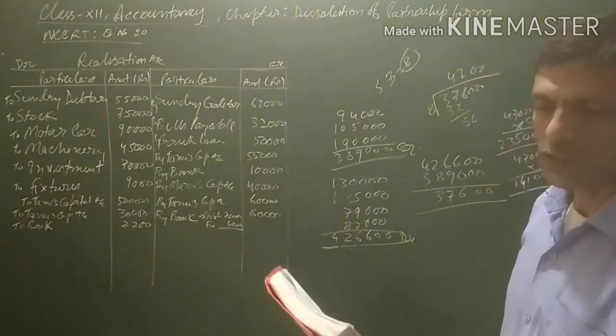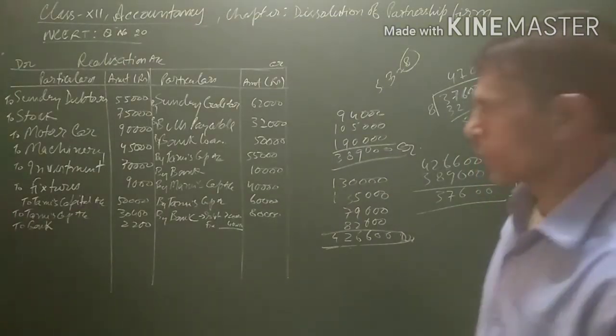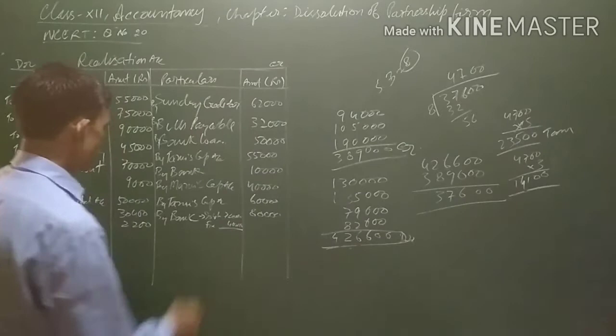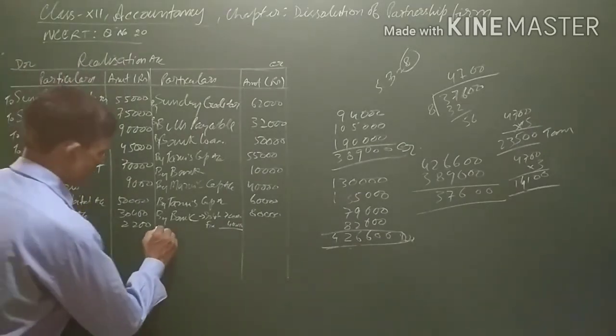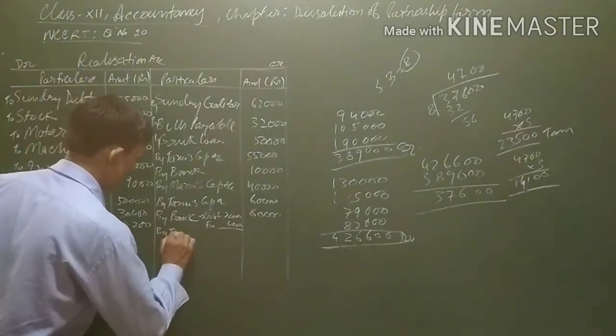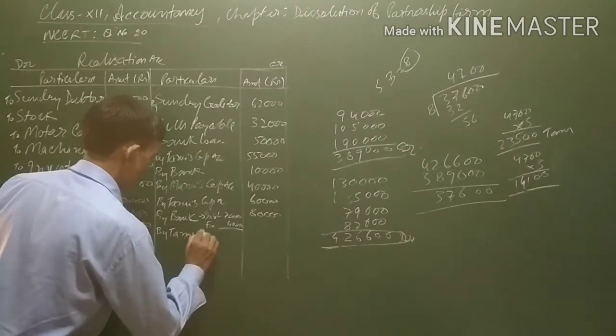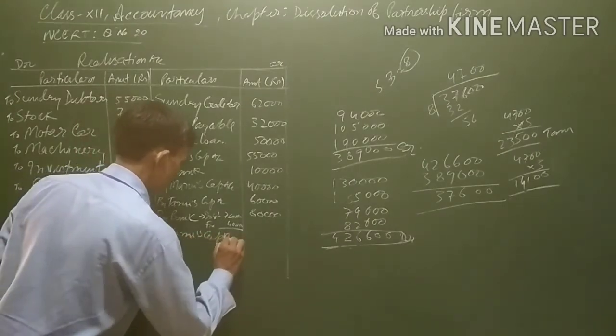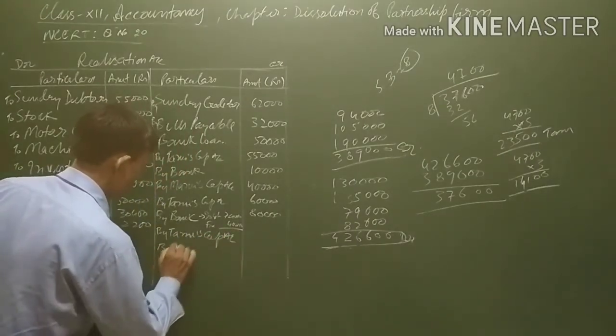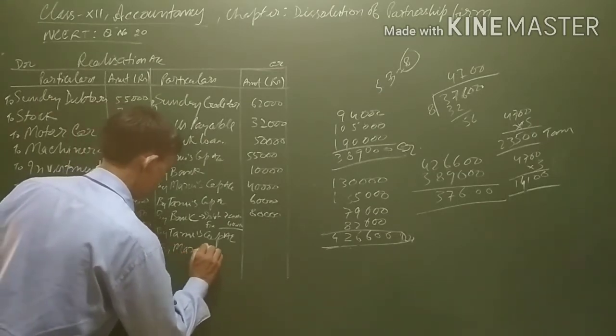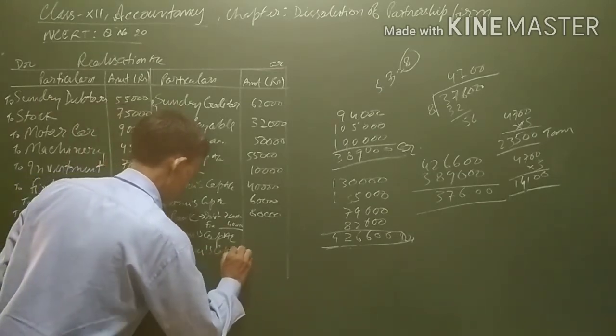So partners are Tanu and Manu. The loss on realization will be transferred to the partners' capital accounts in their profit sharing ratio: by Tanu's capital account, by Manu's capital account.